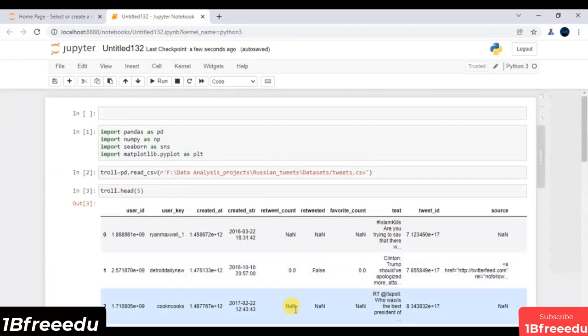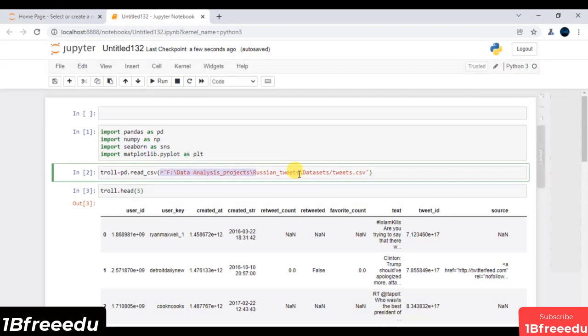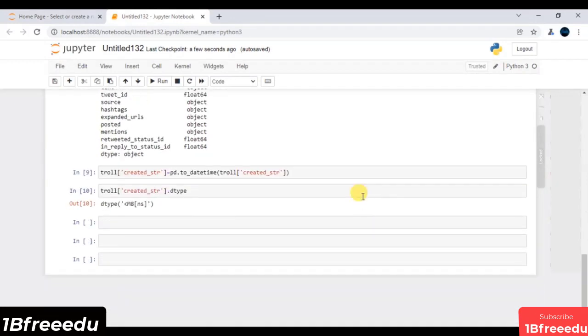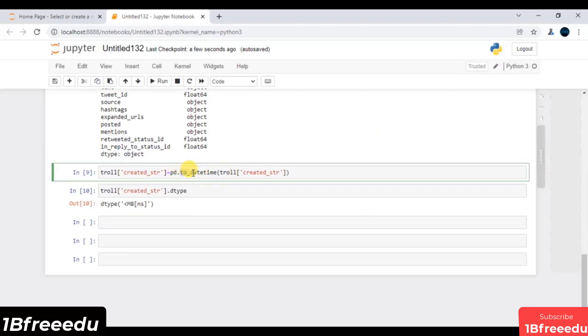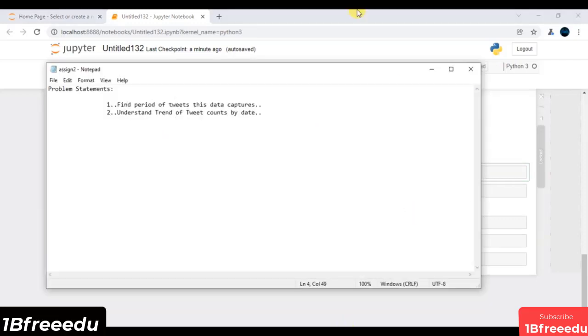Hey folks, in the previous session, we read our data, whatever raw data was given to us. Then we performed some basic data manipulation or basic data pre-processing on top of our created underscore str feature. This is what we did in our previous session. Let us go slightly ahead and understand some of the problem statements from a wide spectrum. In this session, our problem statement is, can you find out the period of the tweets that this data captures? This is our very first big challenge.